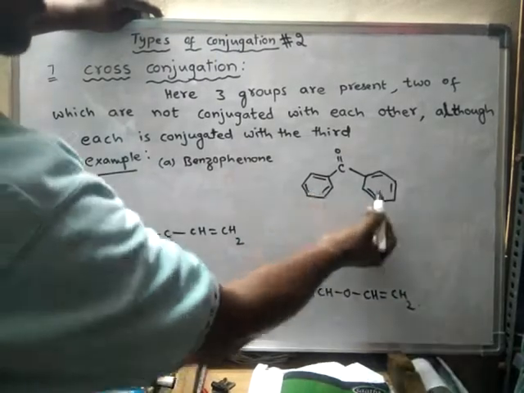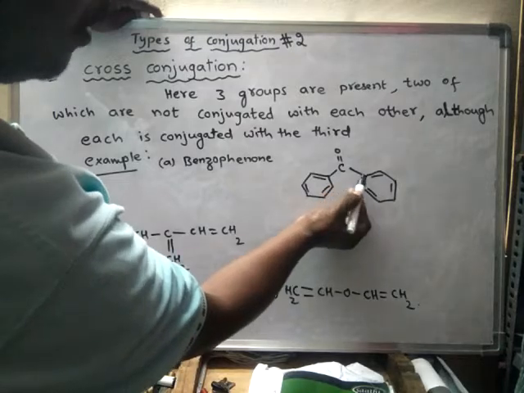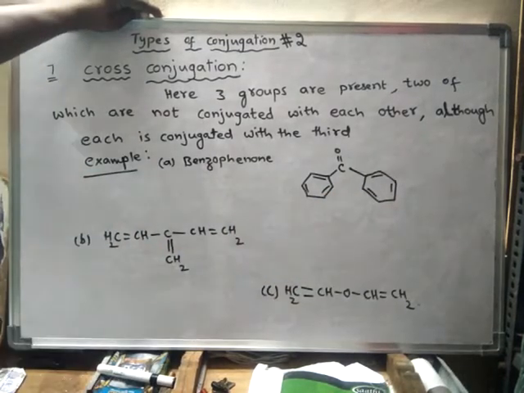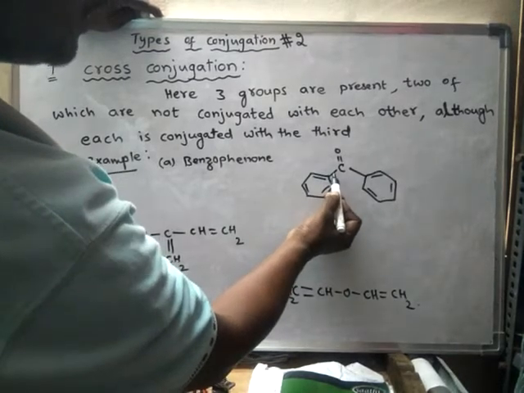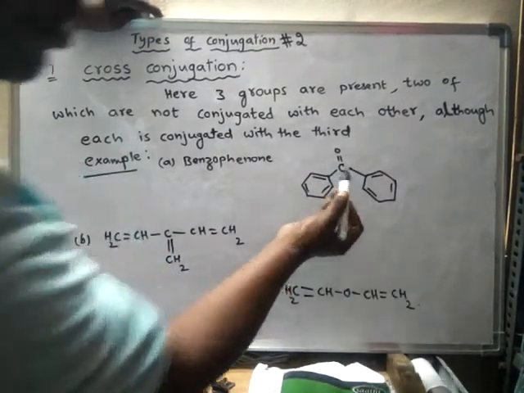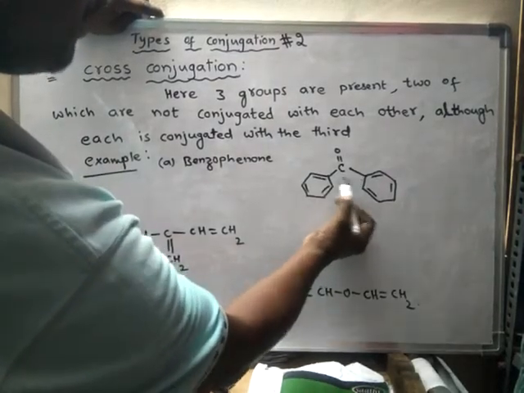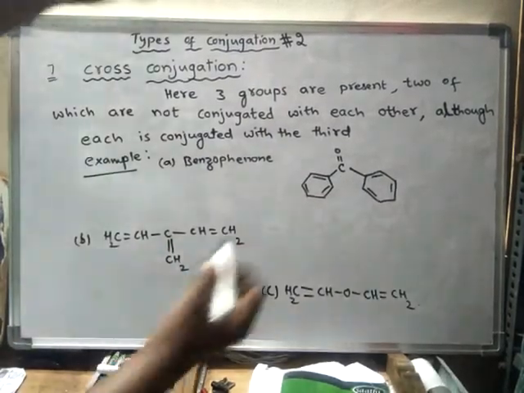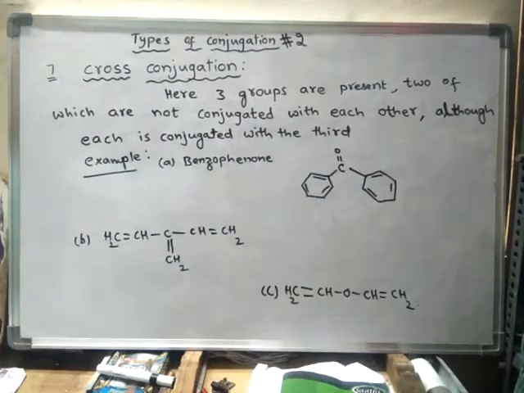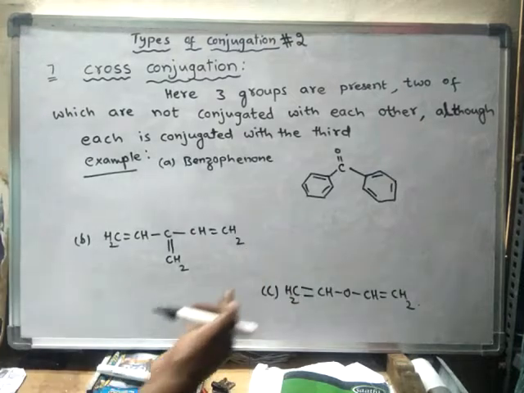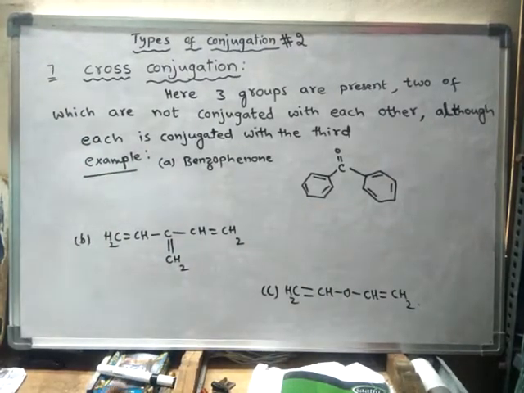Between these two phenyl groups there is no conjugation, because here a double bond is there, then a single bond, again a single bond, and the next double bond is present. After a double bond, if a single bond is present, then after the single bond it should again be a double bond. But here these two double bonds are separated by two single bonds. Hence both the rings are not in conjugation with each other.